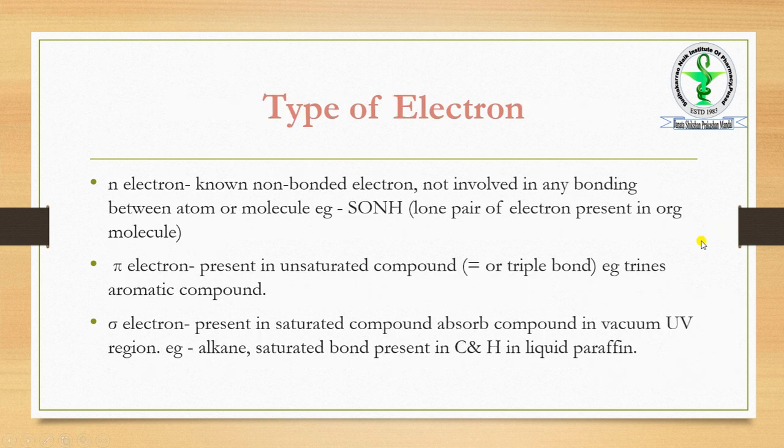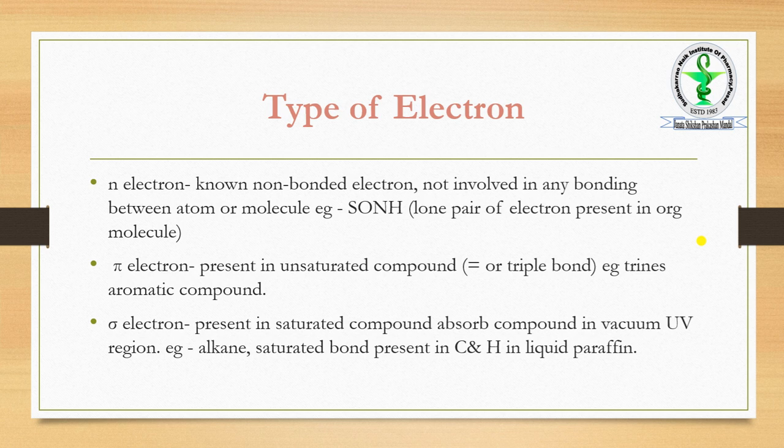Okay, so now we move toward the types of electrons. As we just discussed, when radiation passes toward the substance, excitation takes place, and when the transition takes place, it gives out the energy and comes toward the ground state. So this excitation depends upon the electron. We know there are three types of electrons. Now we study those three types of electrons.